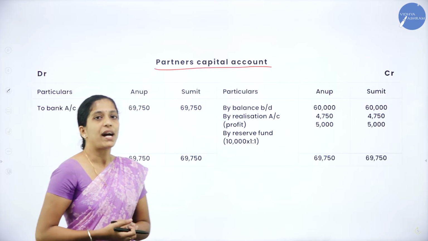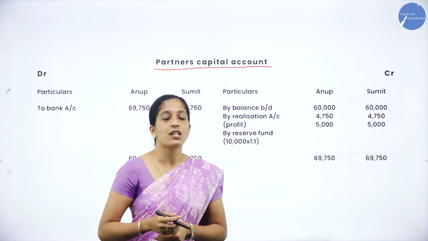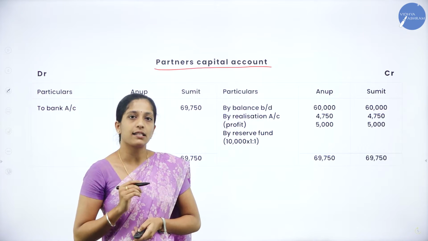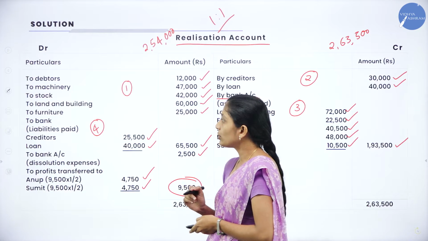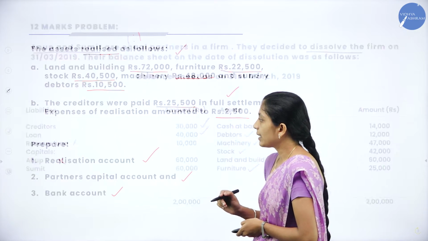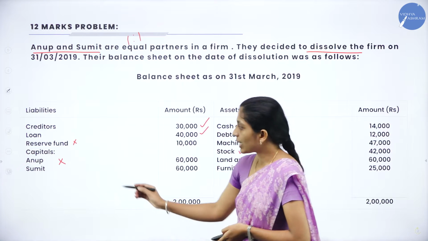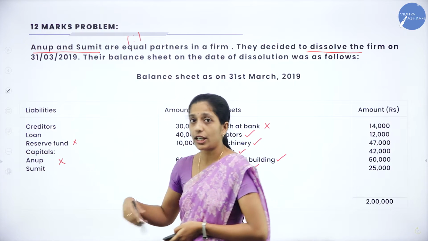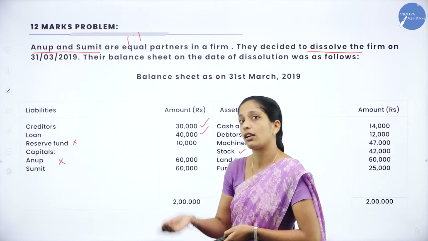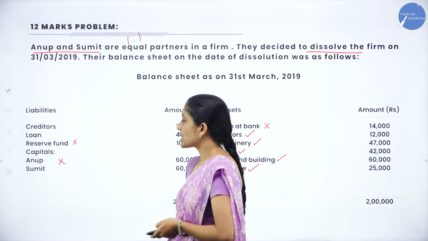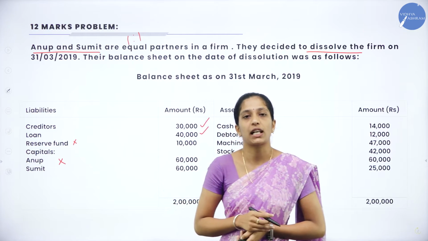Now how to begin a partners' capital account? First we will transfer the capital of the partners, which is given on the liability side of the balance sheet. Now go through the balance sheet. Here they have given the capital of the partners, right? I have told you it should not come under the realization account. So where does it come? The partners' capital account. So we shall transfer this capital. So how to transfer the capital?